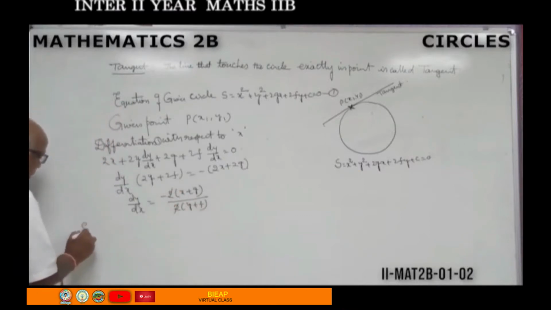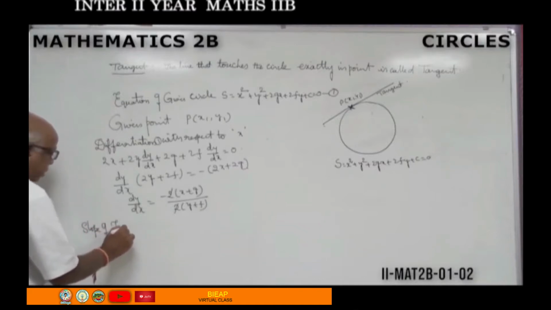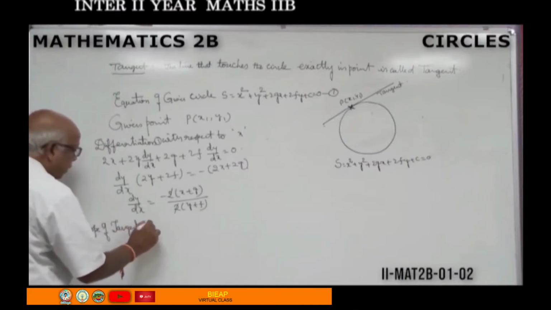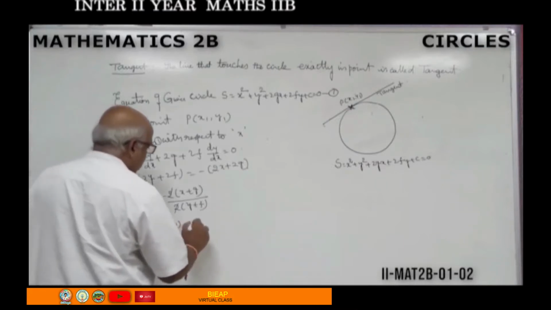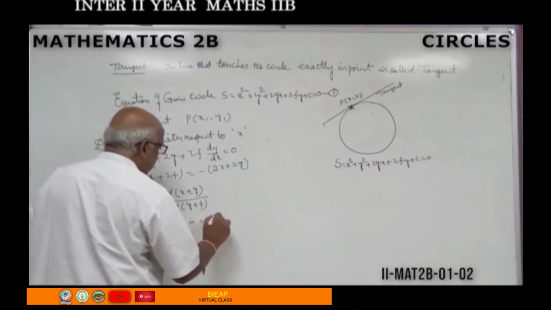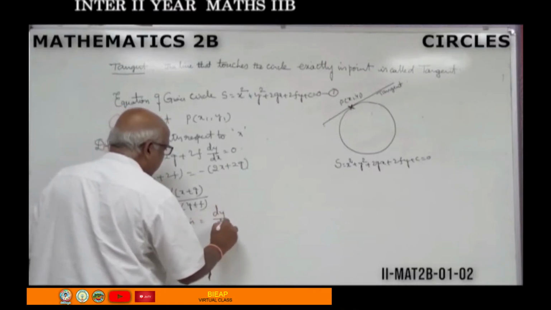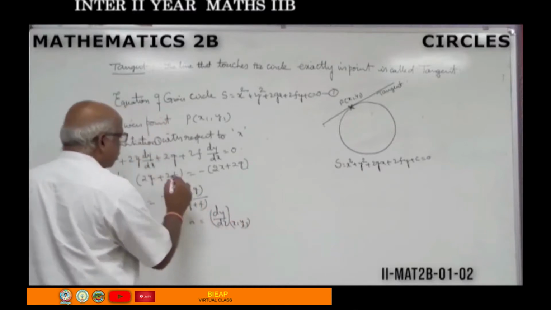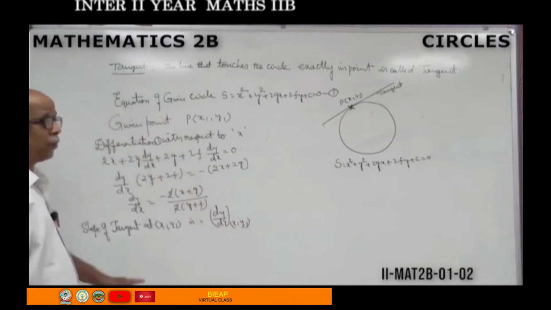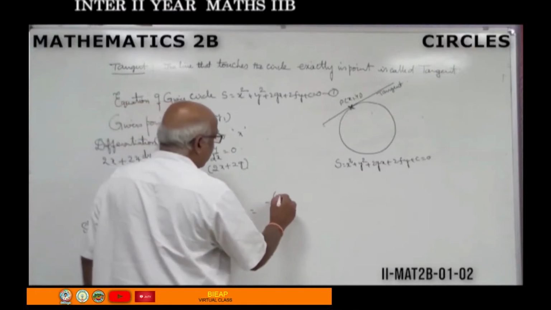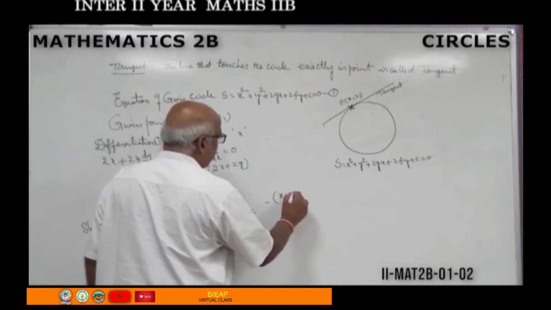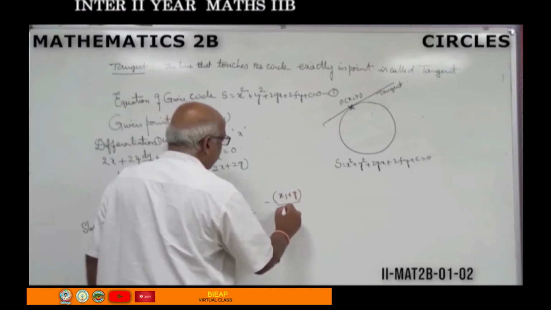Slope of tangent at (x1, y1) is dy by dx at (x1, y1). That means in the place of x you put x1 and in the place of y we put y1. Then what will you get? Minus of (x1 plus g) by (y1 plus f).